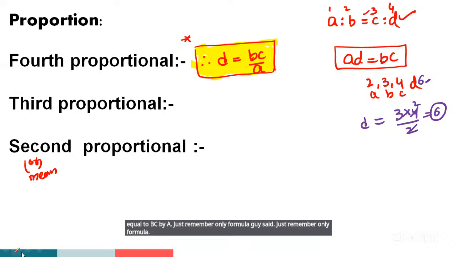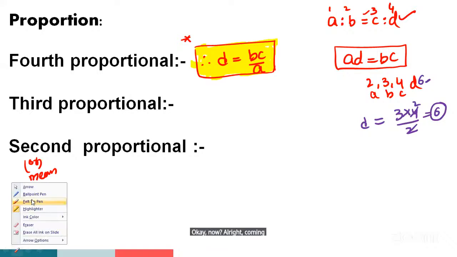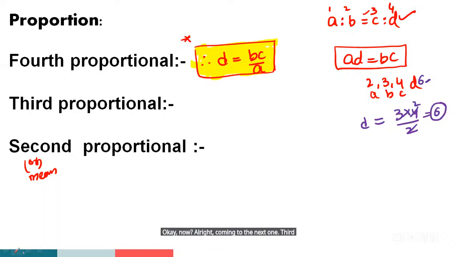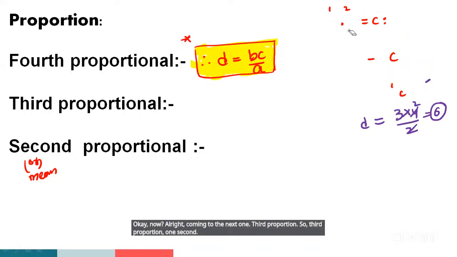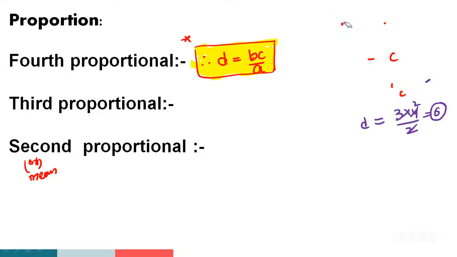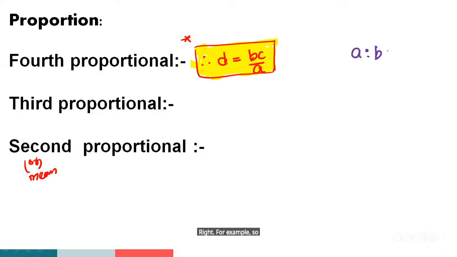Coming to the next one, third proportion. For example, A is to B is equal to B is to C. Then 1, 2, 2, 3.